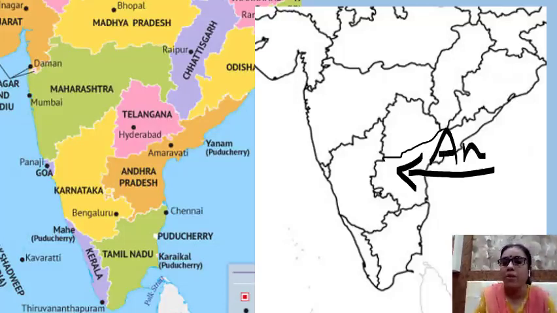Follow, children, how you are supposed to locate? Yeah, this way you have to locate the states on the outline map of India. You need practice. After practice, you will become perfect.